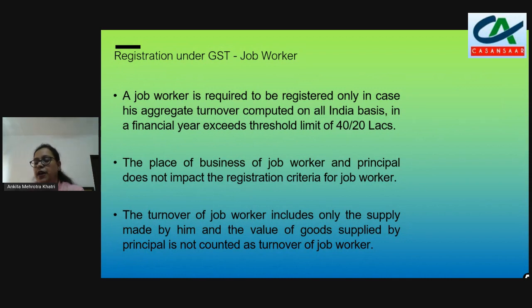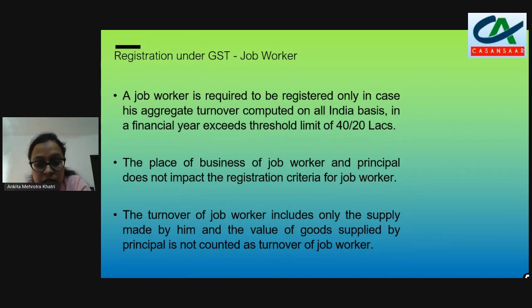Now some key points, like registration. When is the job worker required to get himself registered? It is based on the turnover, where we have the registration limit of 20 lakhs or 40 lakhs depending upon the state in which you have the place of supply. The job worker's turnover will be only the job charges which he has charged from the principal, and not the supply of the principal.